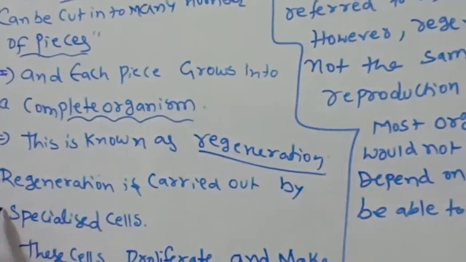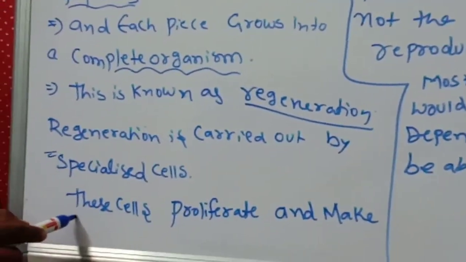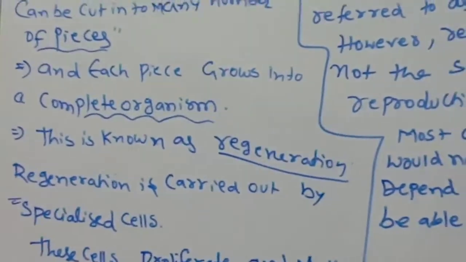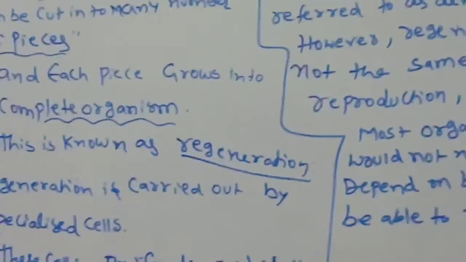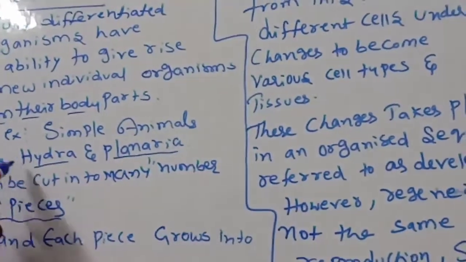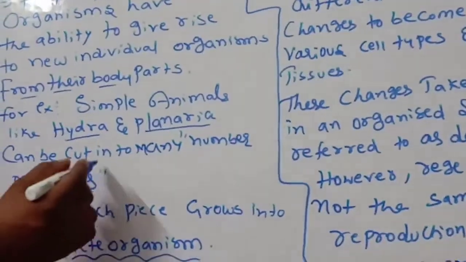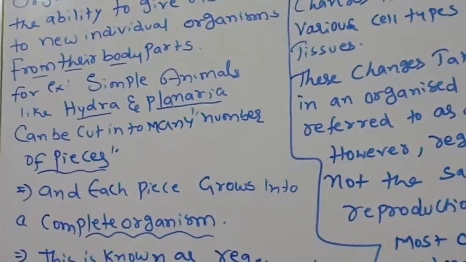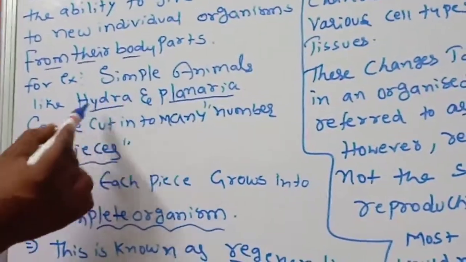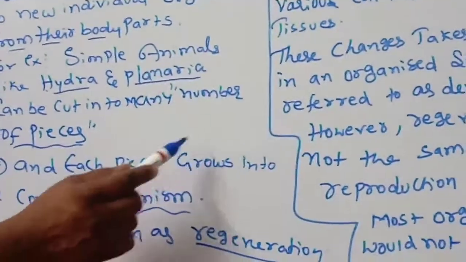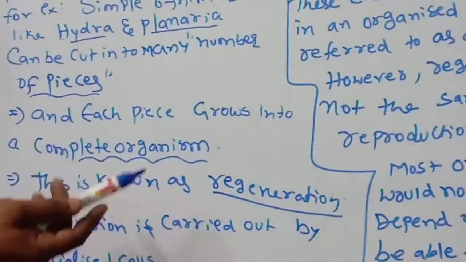Regeneration is carried out by specialized cells. Not all cells, they are specialized cells. So simple animals like hydra and planaria can be cut into many pieces, and each piece grows into a complete organism.